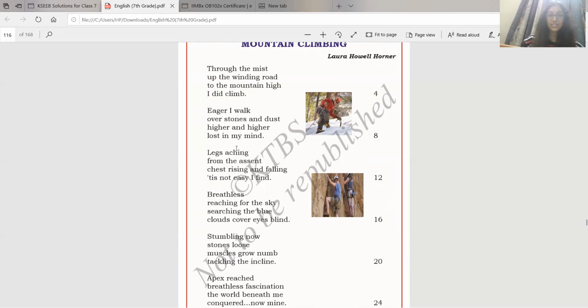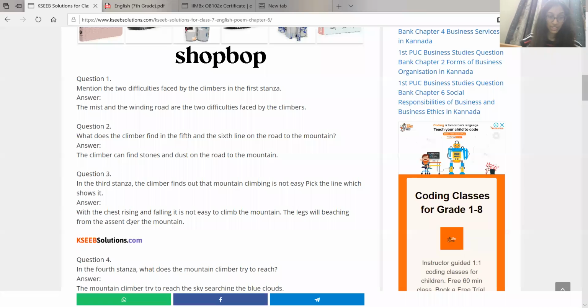So this is the part where it says it's not easy to climb the mountain because her legs are paining. Okay, so here with the chest rising and falling, it is not easy to climb the mountain. The legs will be aching, here you can make it paining, okay, from the ascent over the mountain.